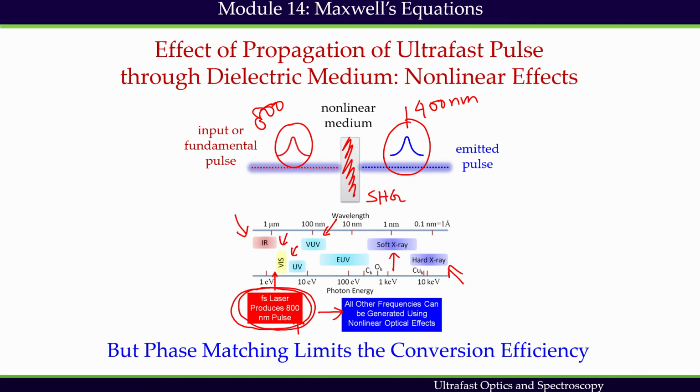What we have seen in module 3 is that we can convert this, but the only catch is that we have to have the phase matching condition fulfilled. So, the conversion efficiency, or whether we will be able to achieve some intensity at a different frequency, depends purely on phase matching. So, this is something which we have studied in module 3.